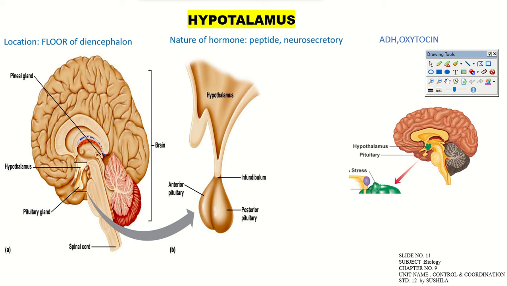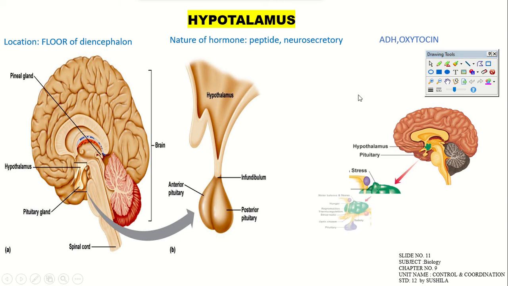What is the function of the hypothalamus? Generally it produces ADH and oxytocin and peptide, and the secretion of hormones that takes place is peptide and neurosecretory hormone also, we can say that.